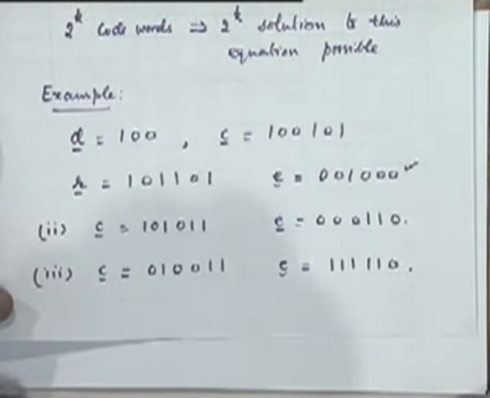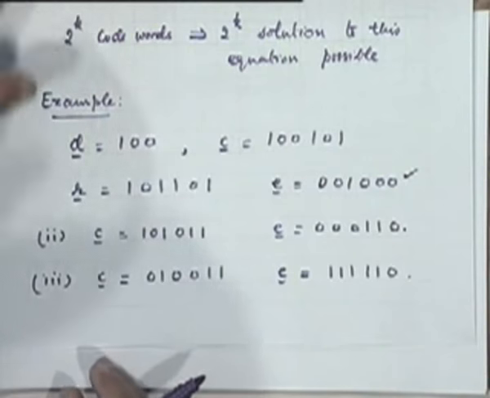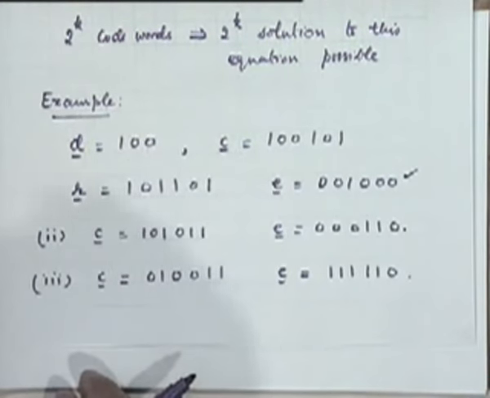That also can be appreciated from the fact that the vector s, what is the dimension of the vector s? Its dimension is m. M is n minus k. What is the number of different possible syndromes I can have? 2 to the power m, 2 to the power n minus k. So the maximum number of error patterns that I can correct is 2 to the power n minus k.